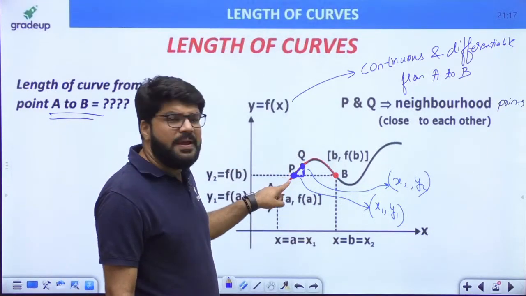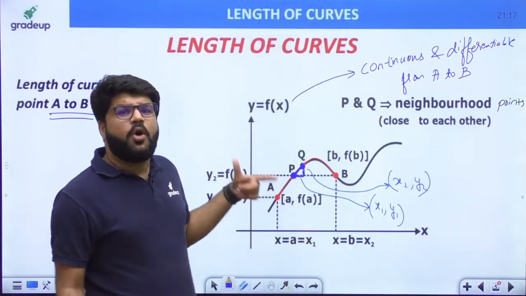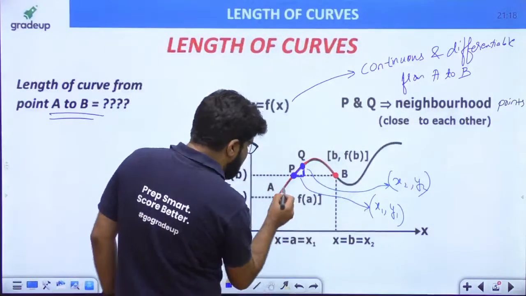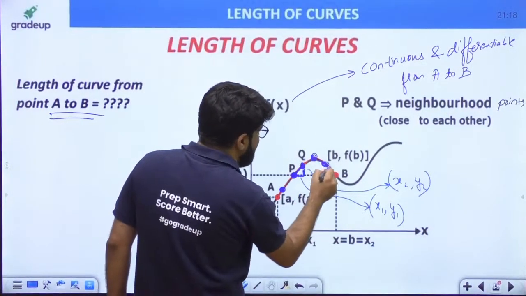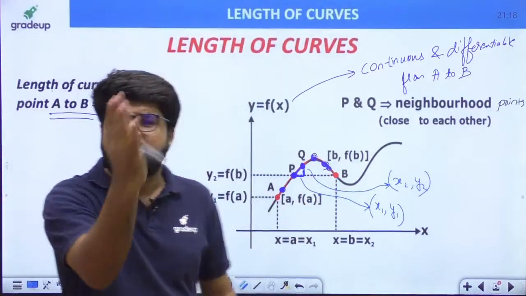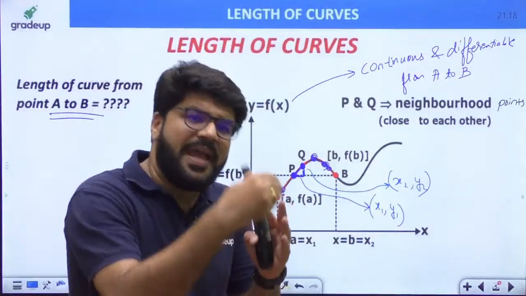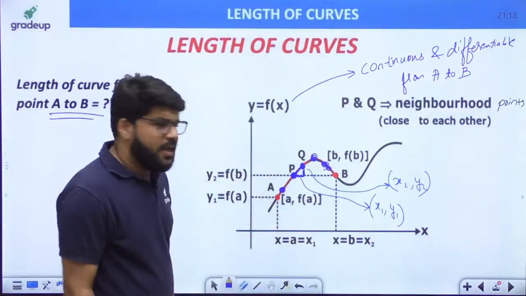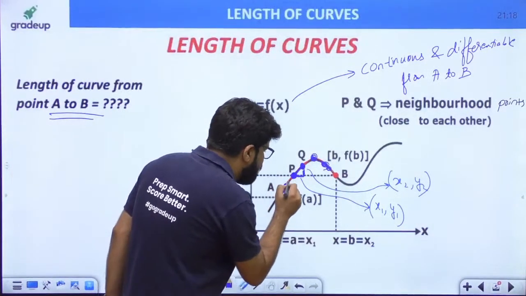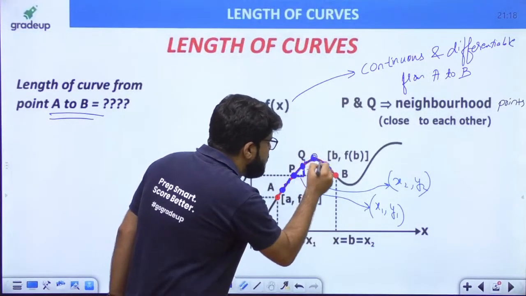Now, where can this point P be located? Point P can be any point between A and B. This can be point P, this can be point P, this can be point P. So I can take several such points P, and for every point P, I can take a neighborhood point and calculate the length PQ. This is PQ, then this is PQ, this is PQ.